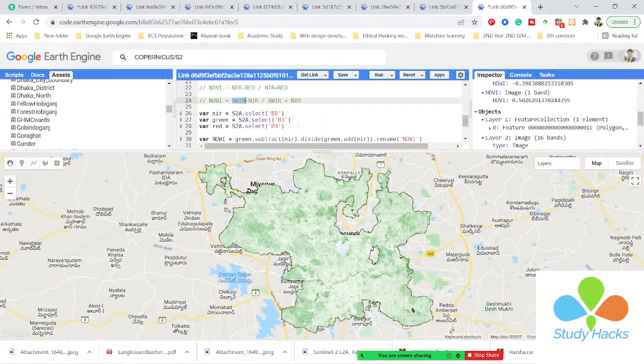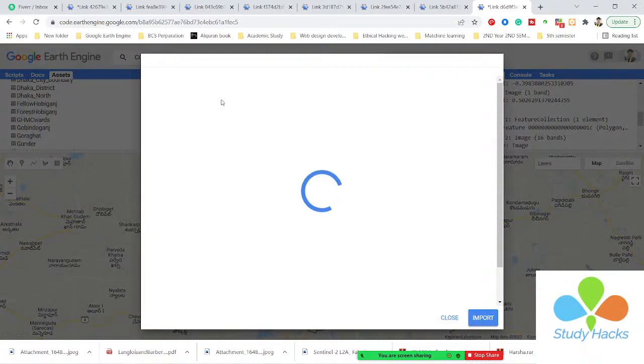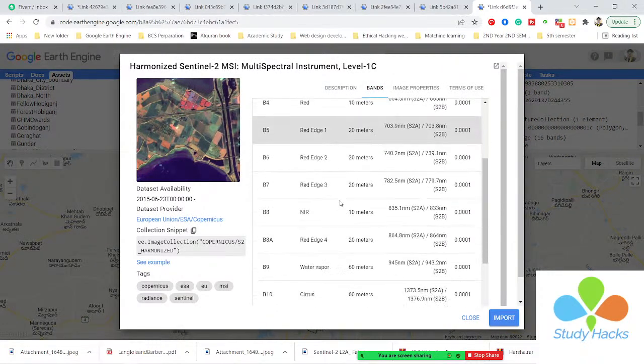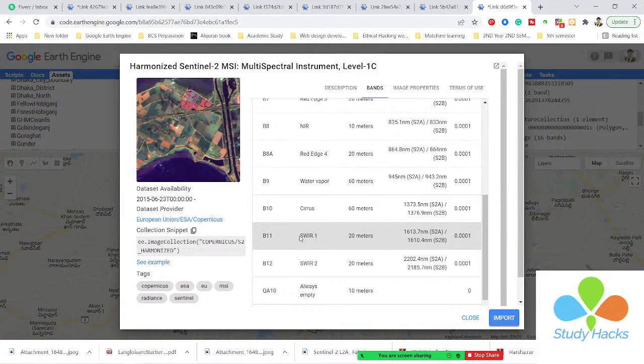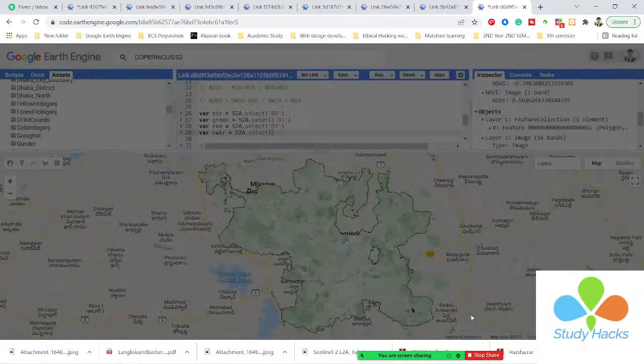Okay, so I simply take another variable and give the variable name short wave infrared band, and I want to select this band from the S2 collection, because this collection already stores a total of 16 bands. From the 16 bands I want to select only one band, the short wave infrared. You can see short wave infrared 1 is named B11. This is the band for short wave infrared. I simply copy the band name and paste it in here.